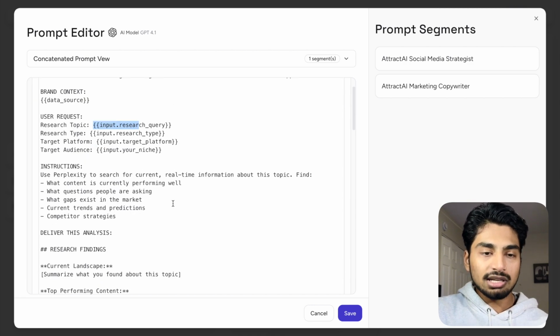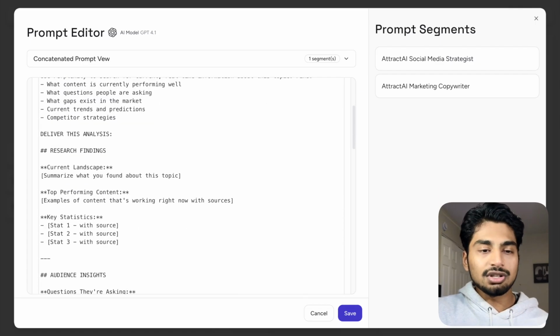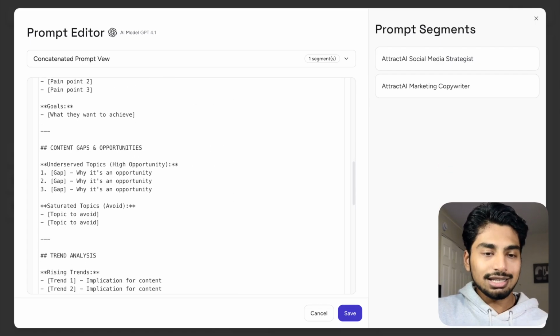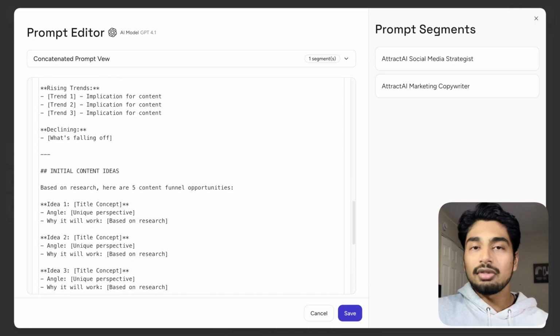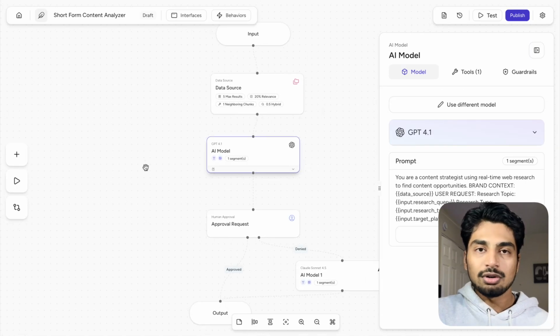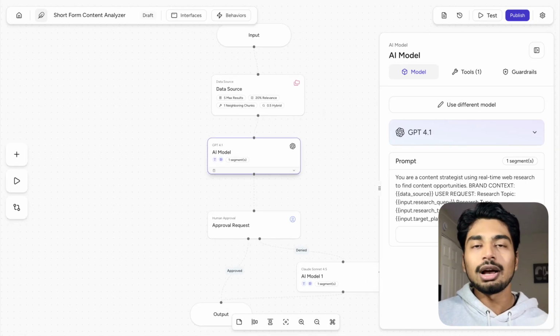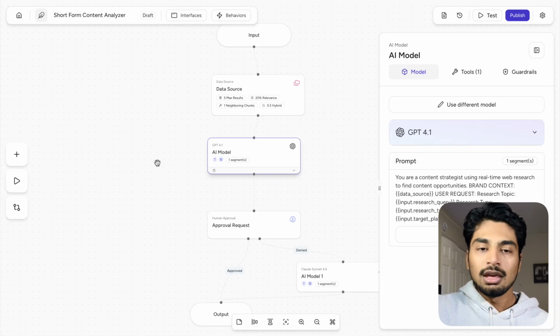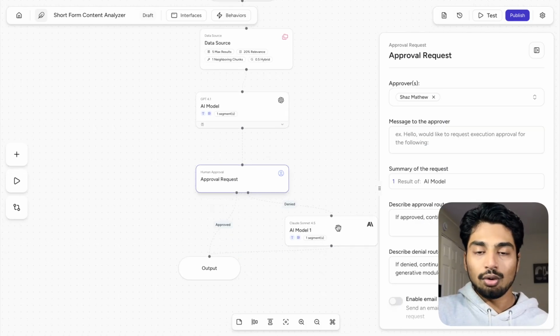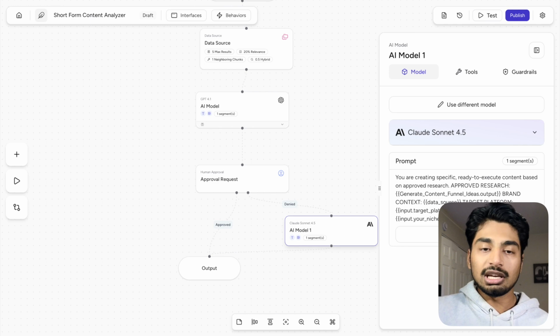And then it's going to use Perplexity to go through the web and give us all of the following things. All right, pain points of our audience, goals of our audience, content gaps and opportunities, trend analysis, and all the things that you need to create a well-working content idea for these short-form platforms. Everything when it comes to short-form platforms, it's all about the hook and it's all about the virality of the video at the end of the day. Okay, then we're going to get an approval request, and then it's going to ask us to either output the stuff or it's going to regenerate everything because we didn't like it the first time.